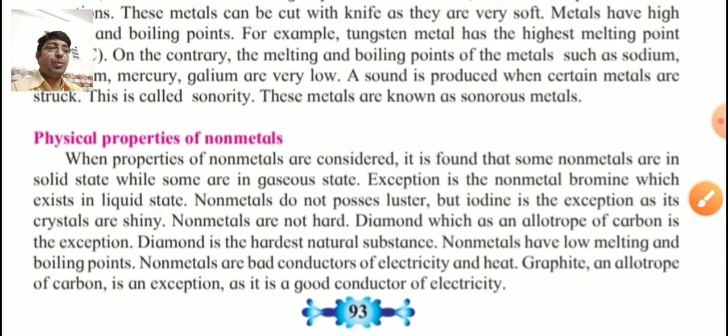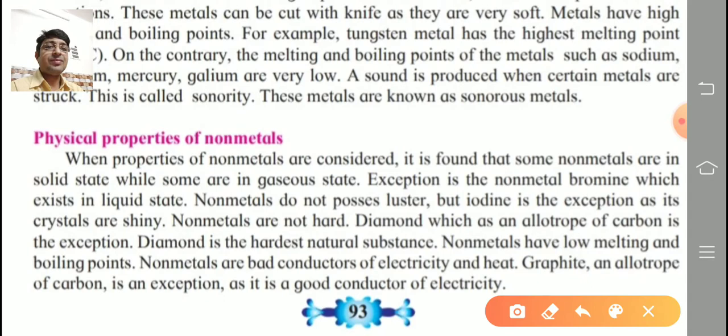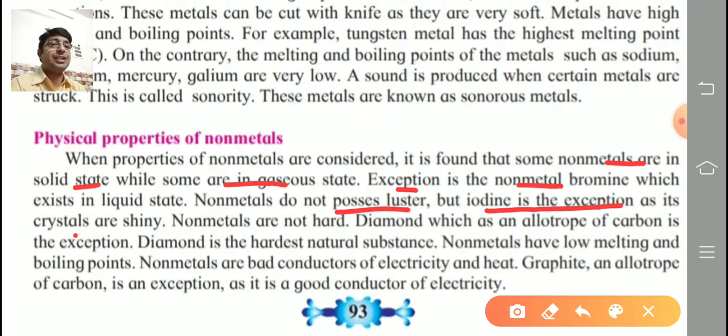Physical properties of non-metals. When properties of non-metals are considered, it is found that some non-metals are in solid state, while some are in gaseous state, except only one non-metal, that is bromine, which is in liquid state. Non-metals do not possess luster, means no shining. But iodine is one exception. Iodine is an exception as its crystals are shiny. Next property,